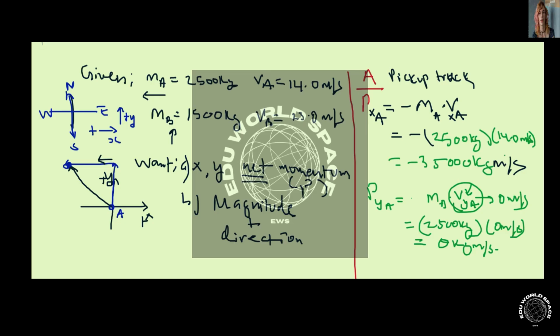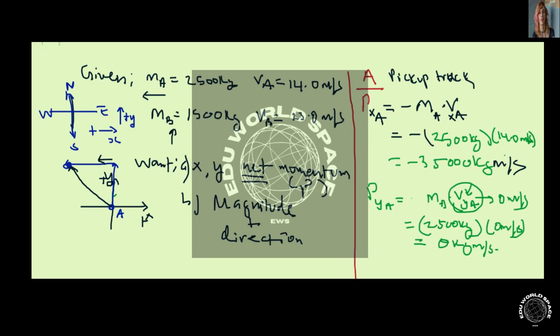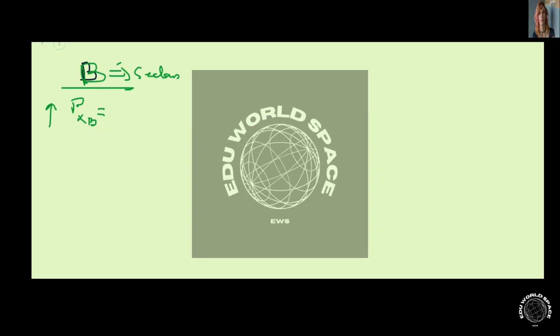The next part of the problem is, and I'm going to do that on the next page, that's the B, and the B is the sedan. This is the sedan. So we'll get the momentum in the x direction for the sedan. Remember, the sedan is moving upwards. If you go back, you can see the sedan right here. It's moving upwards. So we have the mass of the sedan times the velocity of the sedan in the x, which we're going to call VBx.